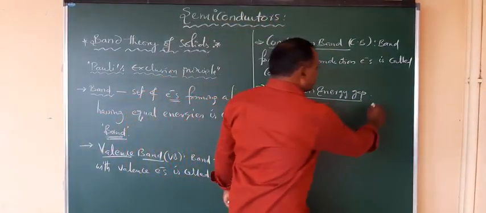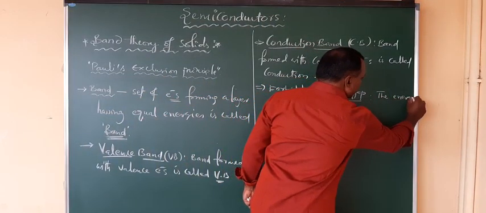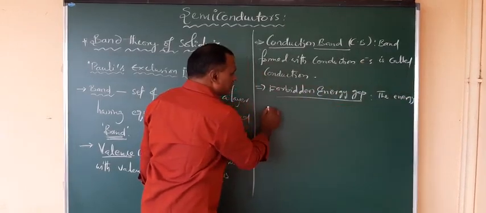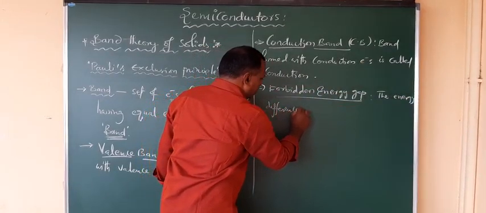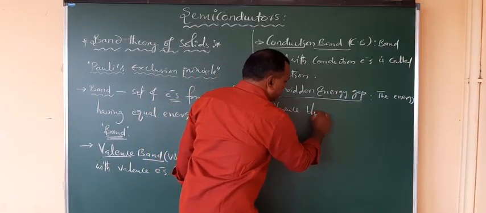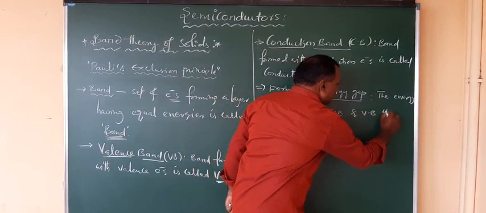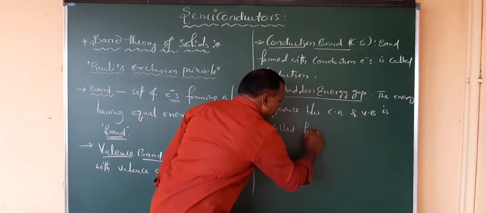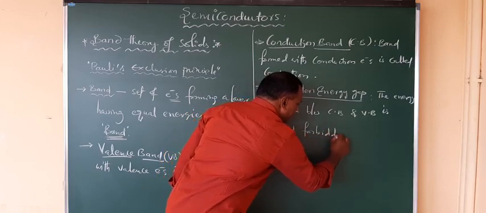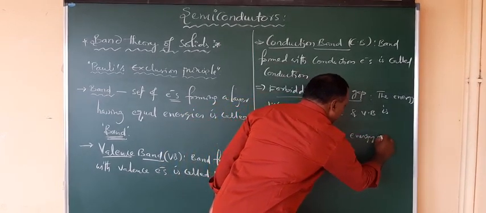Correct? So here it is the energy difference between the conduction band and valence band, called the forbidden energy gap, right?